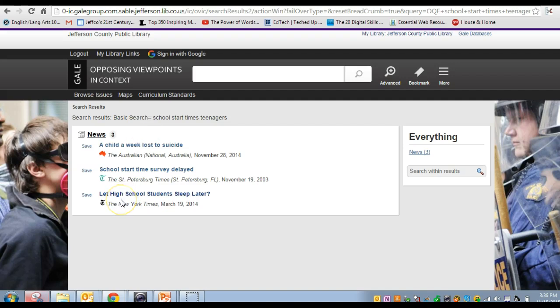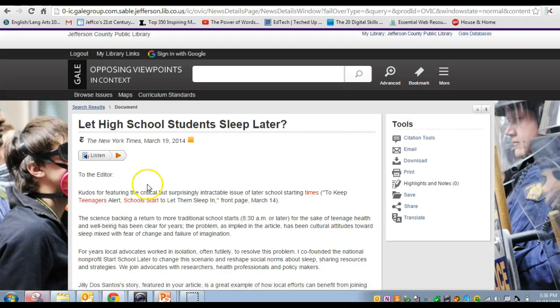But let's just, for example's sake, take a look at some of these here. This is from the New York Times, which regularly requires a subscription. You're getting it via your public library and tax dollars. You can click on this. It tells you the date here, and when you click on it, you get the full text, typically the full text, of the article that was in the New York Times. So this is a credible source. You've got a current date on it.